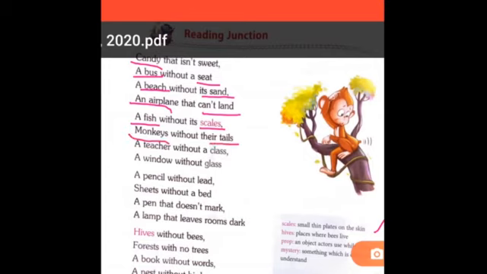Monkeys without a tail. Okay, have you seen monkeys? Monkeys always have a tail, right? So if the tail suddenly disappears, then what will happen? The monkey cannot swing, or the monkey cannot jump from one place to another. That means the monkey will become useless, right? So these are basic needs, basic things. If they suddenly disappear, then the monkey will become useless. That means the monkey cannot jump from one place to another, right? So come to the next.